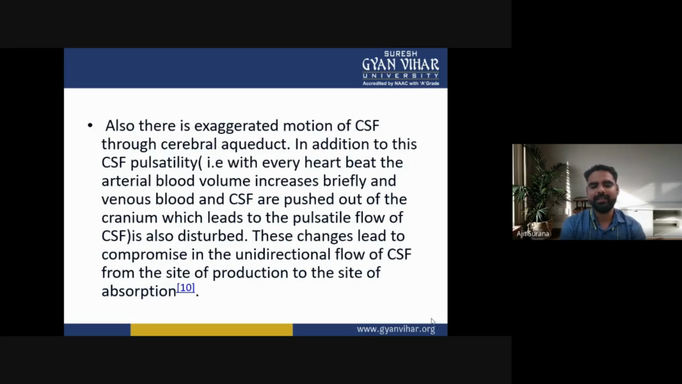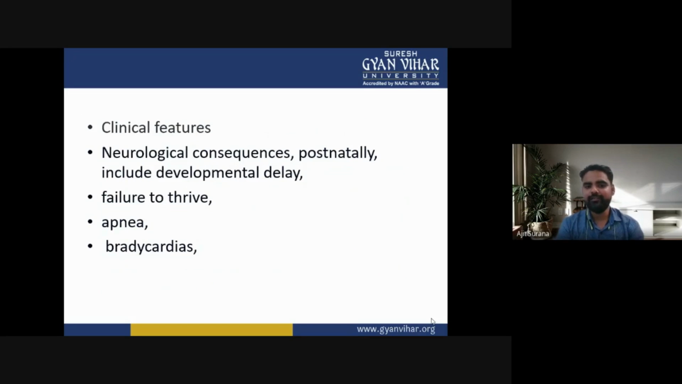In addition to this CSF pulsatility, with every heartbeat the arterial blood volume increases briefly, and venous blood and CSF are pushed out of the cranium, which leads to the pulsatile flow of the cerebrospinal fluid being disturbed. These changes lead to a compromise in the unidirectional flow of the cerebrospinal fluid from the site of production to the site of absorption. Now the clinical features.